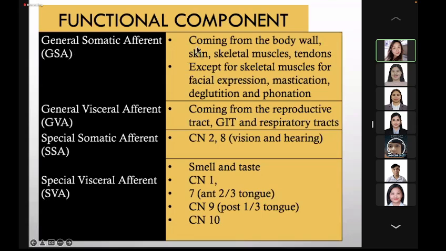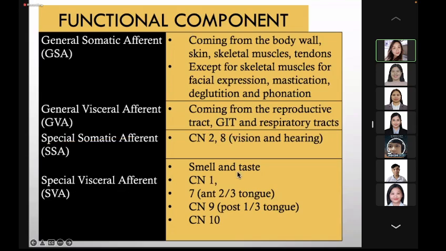So again, these are the functional components. General somatic afferent comes from the body wall, skin, muscle, and tendons. General visceral comes from the viscera such as the heart, GIT, reproductive, and respiratory tract. Special somatic afferent is vision, hearing, and balance. Vision is specific for cranial nerve 2, balance and auditory for cranial nerve number 8.